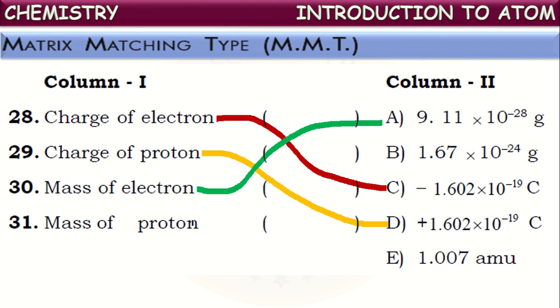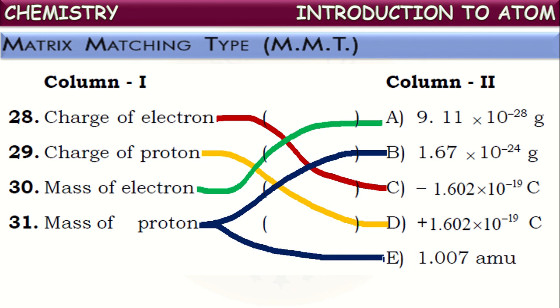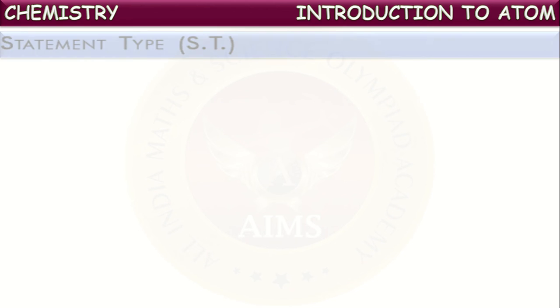So both are given here. Mass of proton in grams, and even in terms of AMU also. These two are the mass of proton in different units. Observe the matching once. Right? Let us go to the next.